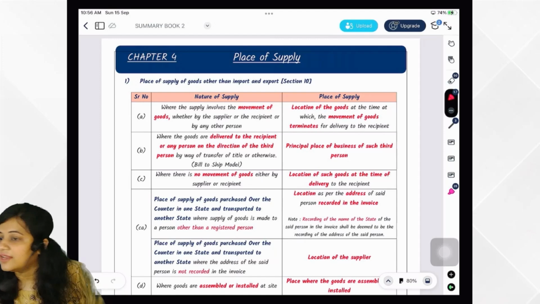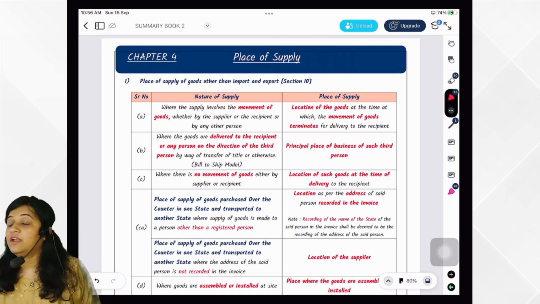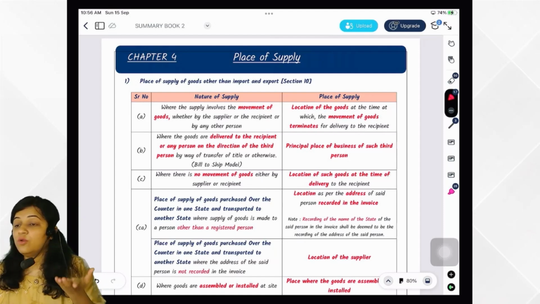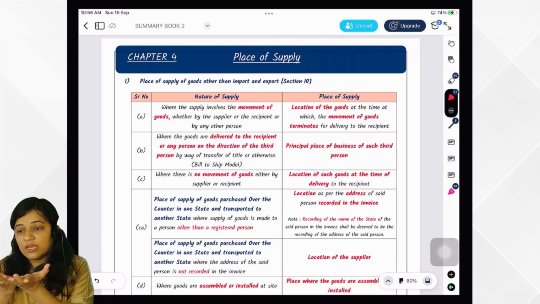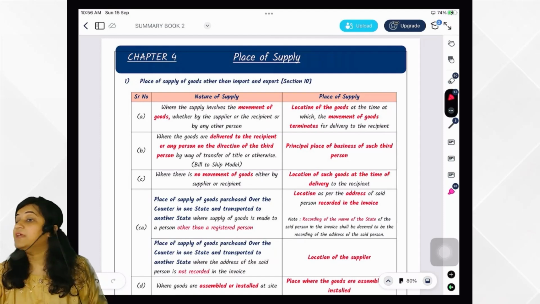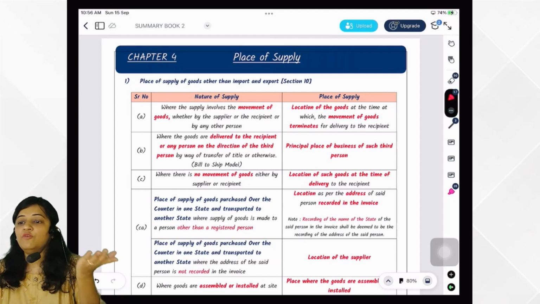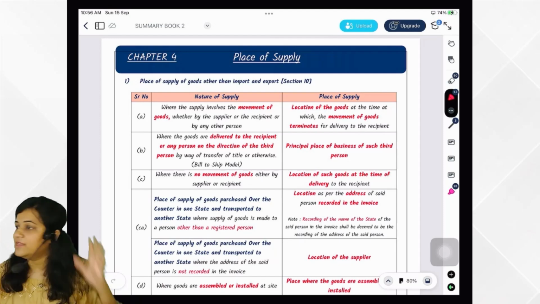Then it is interstate, and the tax that would be levied is IGST. So to levy CGST or IGST is dependent upon what? Place of supply. So location of supplier and place of supply is very important. This chapter is of place of supply. The sections given here will tell you place of supply. You have to plot it with location of supplier, and then you will know whether to levy CGST, SGST or IGST.